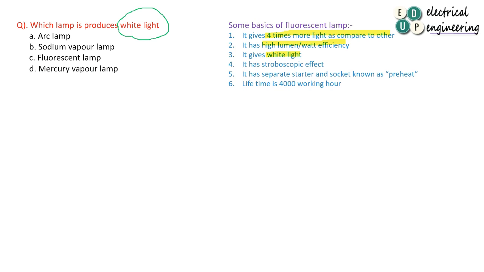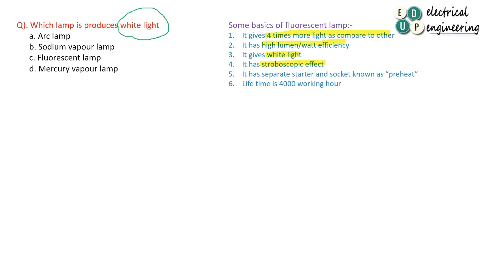It gives stroboscopic effect. So, what is the stroboscopic effect? I will explain. The stroboscopic effect means, when a rotating object is observed under the discharge of lamp light, the object appears to be moving at a different speed or stationary. This is known as stroboscopic effect. Clear? So this particular effect comes under fluorescent lamp.